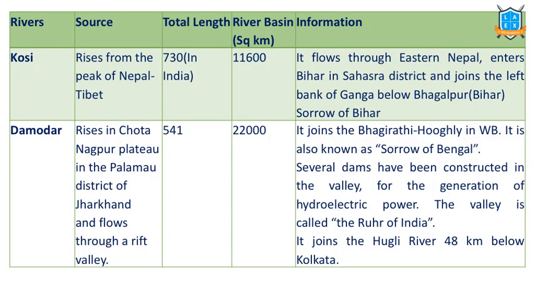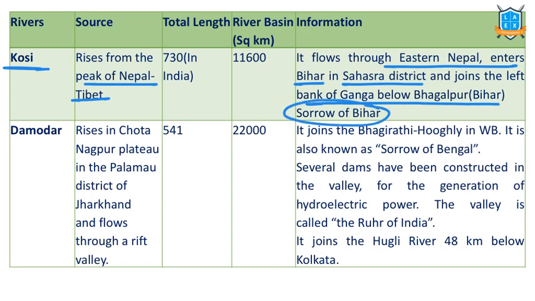Right. Next important tributary of the Ganga River is the Kosi River. Kosi River rises from the peak of Nepal and Tibet. It flows through eastern Nepal, enters Bihar in Saharsa district, and joins the left bank of the Ganga below Bhagalpur. This is called the Sorrow of Bihar because it leads to floods every year and it changes its course. Many Himalayan rivers change course.